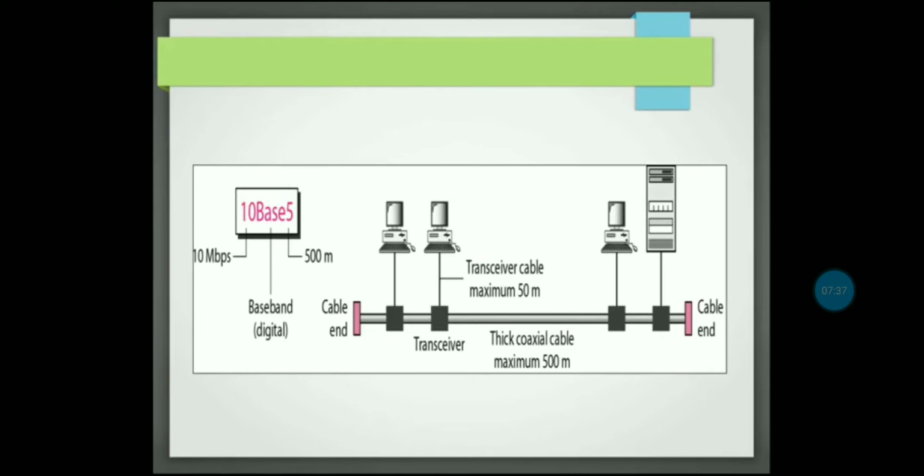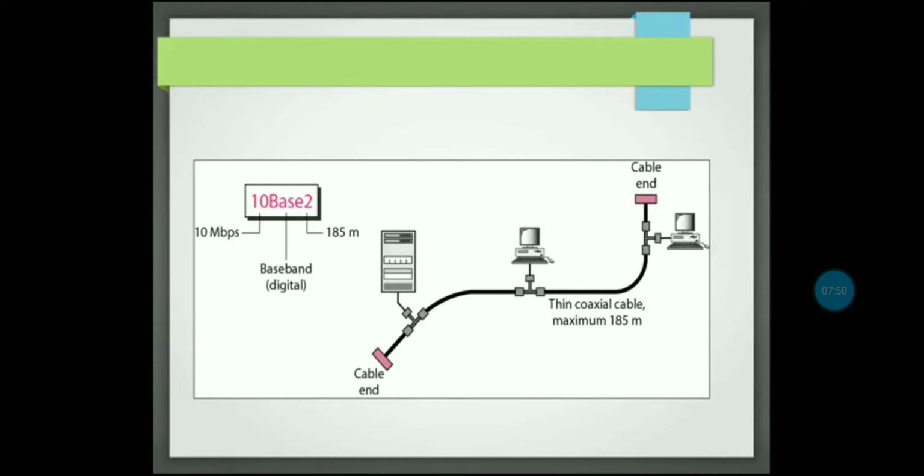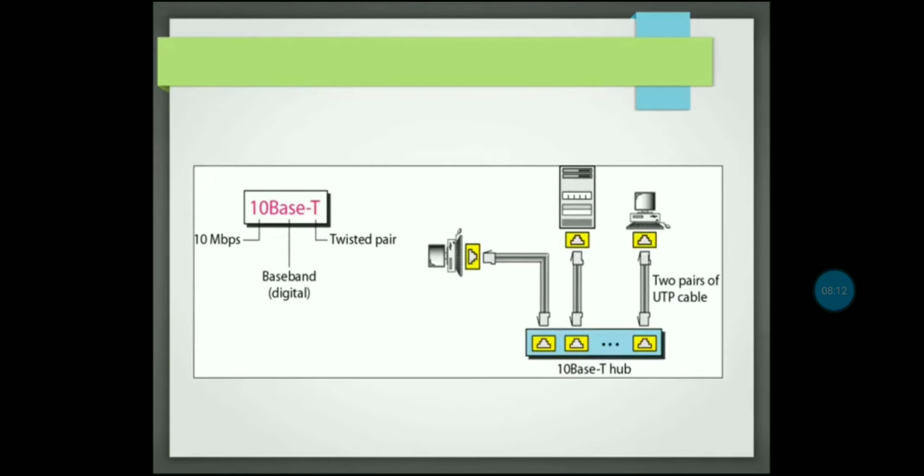So what is actually the 10Base5 in total? It means the speed is 10 Mbps, base is baseband, and the cable required is 500 meters. But in case of 10Base2, it's the same: speed is 10 Mbps, baseband we are using, and the cabling required is 185 meters. Here thin coaxial cable is used.